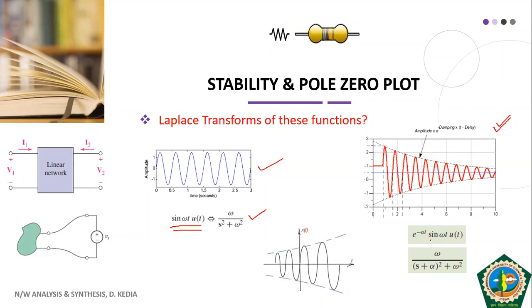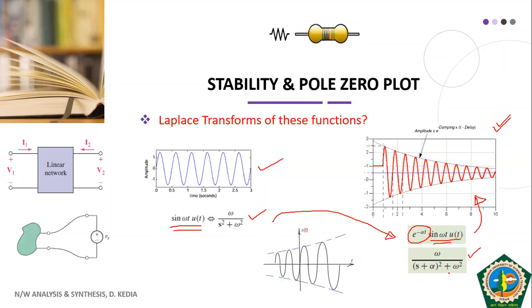It means your sinusoidal function sine omega t is multiplied with e raised to power minus alpha t. So this is the graphical representation of the function e raised to minus alpha t sine omega t. u(t) indicates that this exists for t greater than 0. And we have also seen the Laplace transform of this, which comes out to be omega by s plus alpha whole square plus omega square. By using the property we have already seen, this s square becomes s plus alpha whole square.